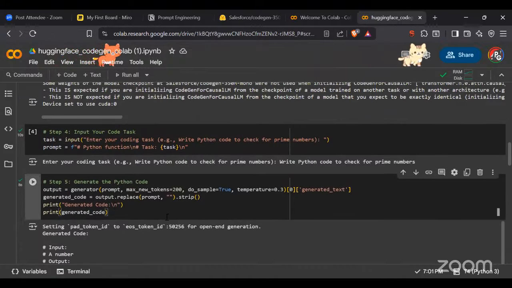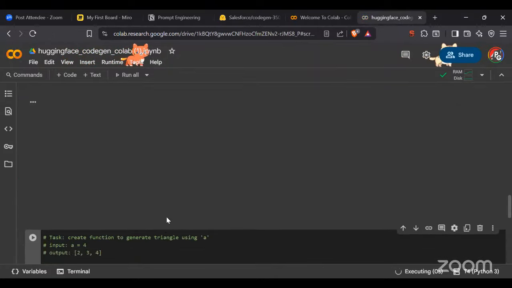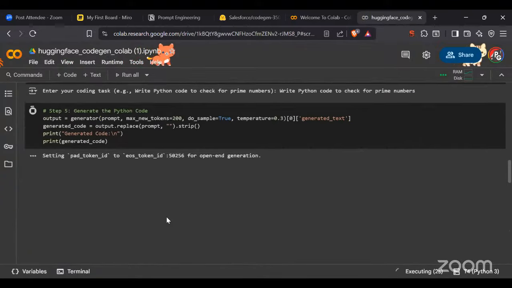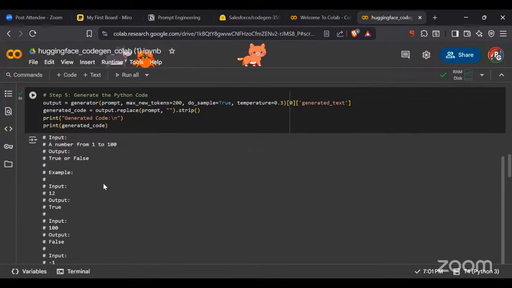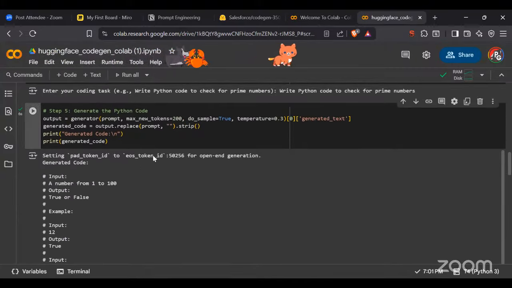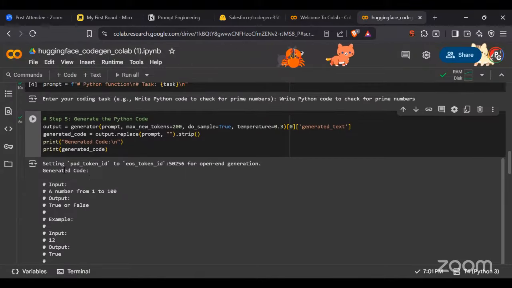Okay, what happened? Wait a second, let me see. I think there was some issue. Okay, I'm not able to see the generated code here. I'm just able to see generated code and then input values. So where's the code here?